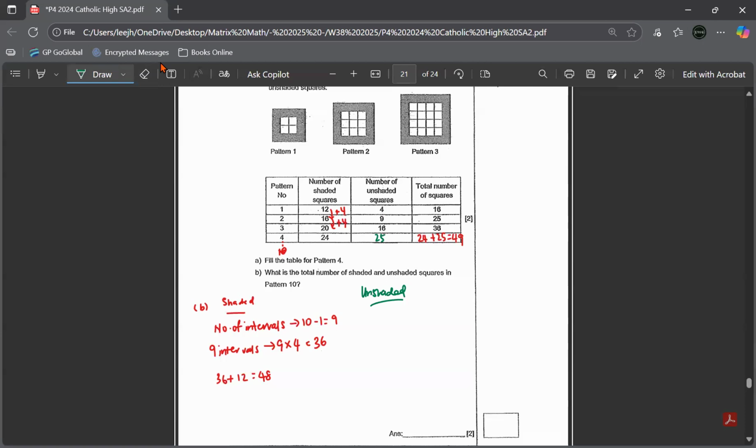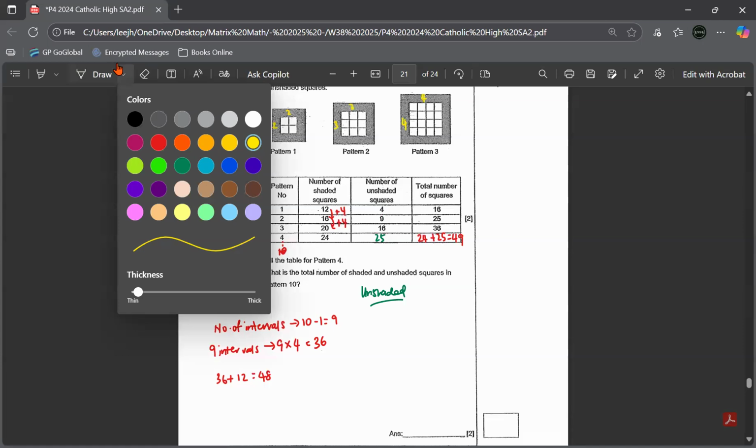So if you look at this, right, it's actually square numbers. Because pattern 1 here, how you get 4? Because the unshaded square is here. This is 2. I cannot see. I use another color. Maybe you can see by yellow. Okay. 2 by 2. This one, 3 by 3 unshaded. 4 by 4 unshaded. So which means that pattern 5 will be 5 by 5 unshaded.